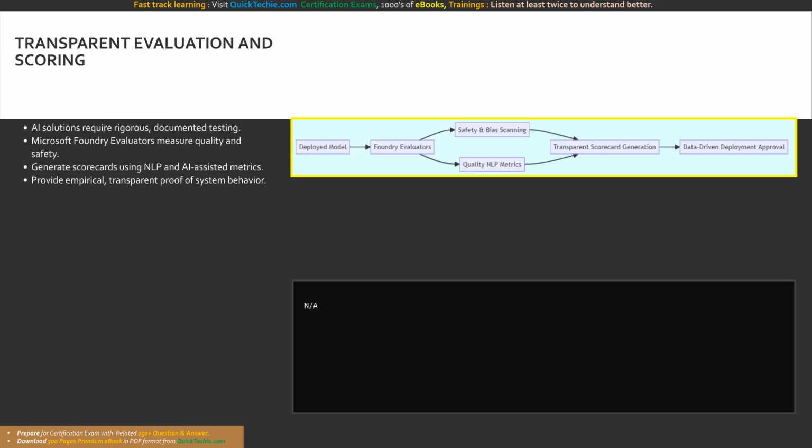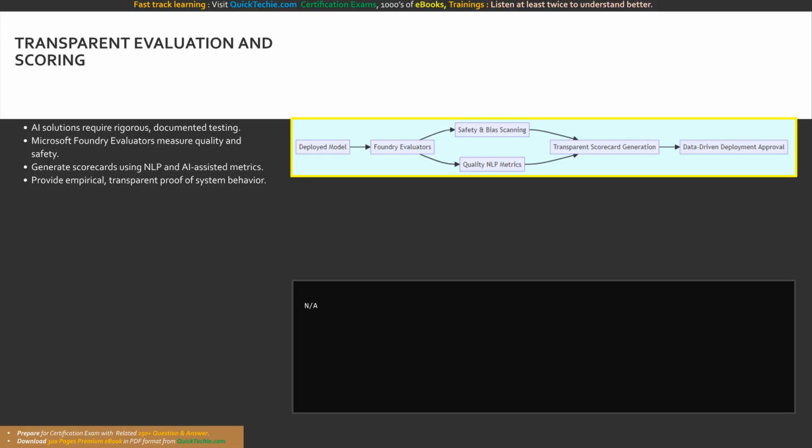Rather than relying on subjective human observation, developers can utilize natural language processing quality metrics, such as accuracy, precision, recall, and F1 scores, alongside AI-assisted metrics like groundedness, relevance, coherence, and fluency. The system transparently detects, scans, and scores issues, searching for harmful content, bias, unfairness, or protected class harms. By generating detailed evaluation scorecards, the development team creates a transparent audit trail of the model's behavior under various conditions.